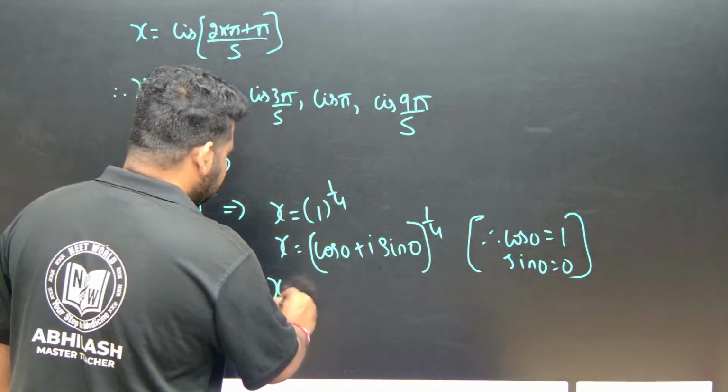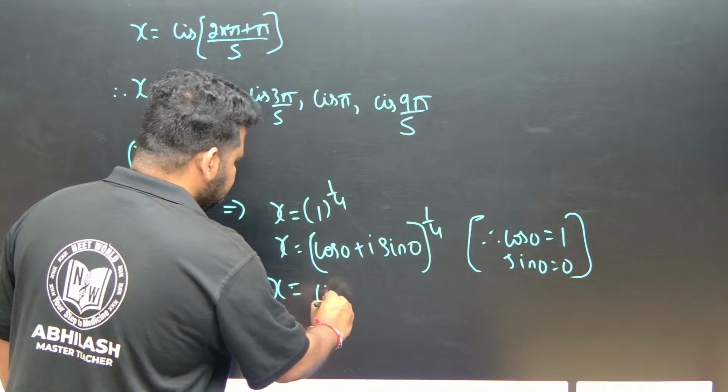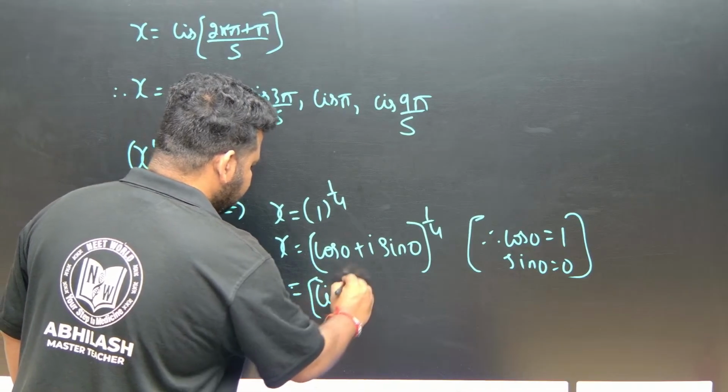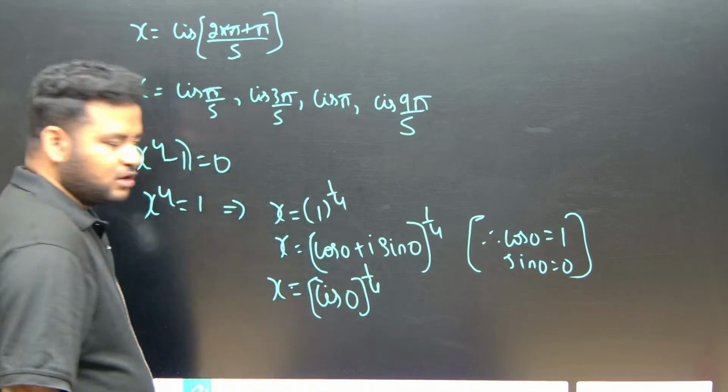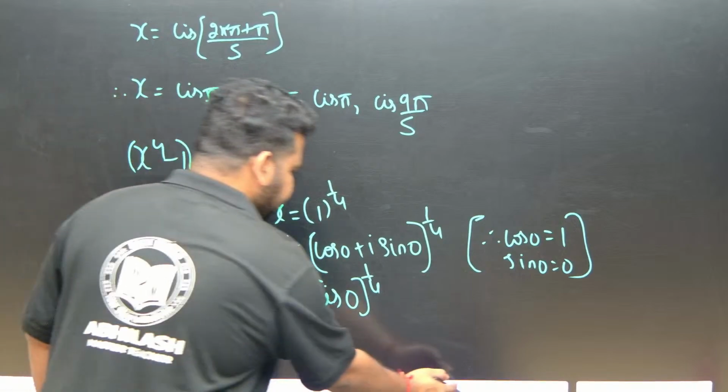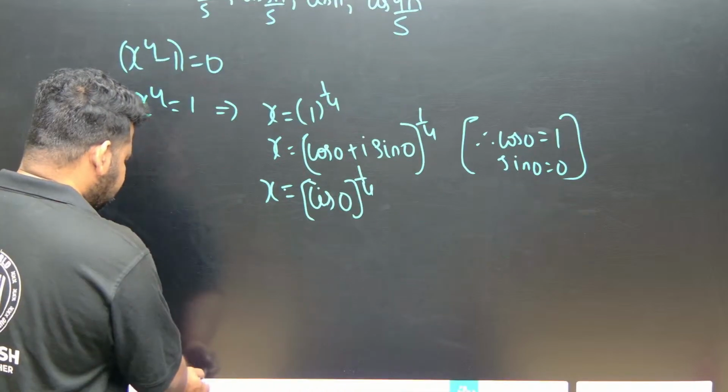So x will be equal to cis 0 to the power of 1 by 4. This is what we have. Now, in terms of general form, how can we write x?